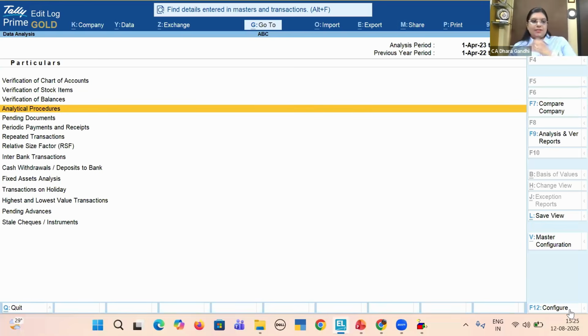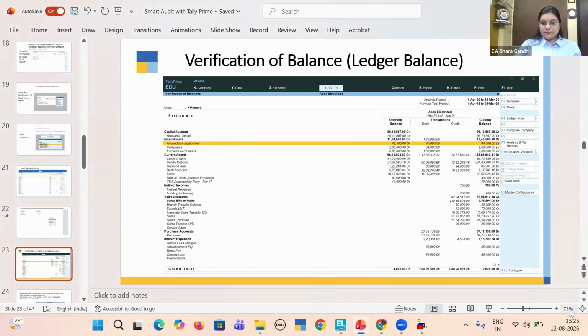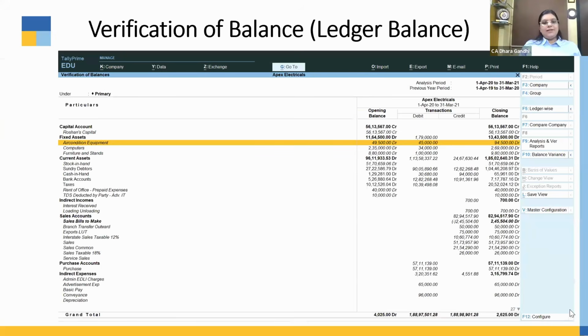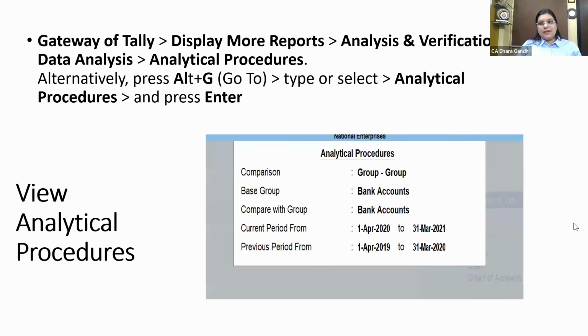Now, this wonderful feature has been given in Tally, that is, analytical procedure. You can use this analytical procedure to compare various ledger to ledger or group master to another group. How this works, I'll show you. You don't need to remember where you will get this analytical view. If you don't find anything, put it in the Go To feature or Find feature. All the reports regarding analytical procedure you will get through one click.